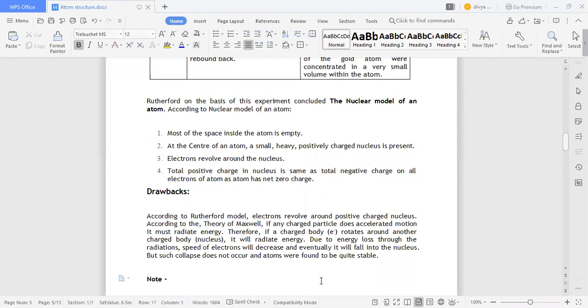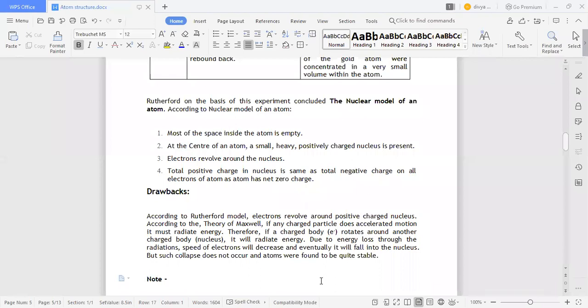Therefore, if a charged particle rotates around another charged body, the nucleus, it will radiate energy. Due to energy loss through radiation, the speed of the electrons will decrease, and eventually it will fall into the nucleus. So if they have some extra force, they will lose energy, go closer to the nucleus and be absorbed in that nucleus. Okay, they will drop into the nucleus.